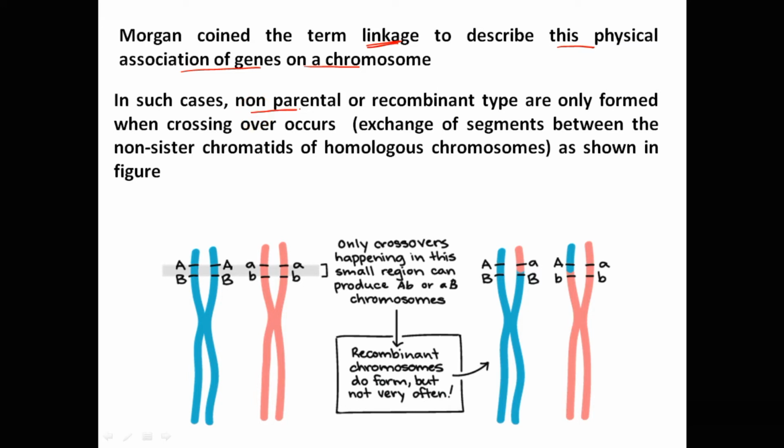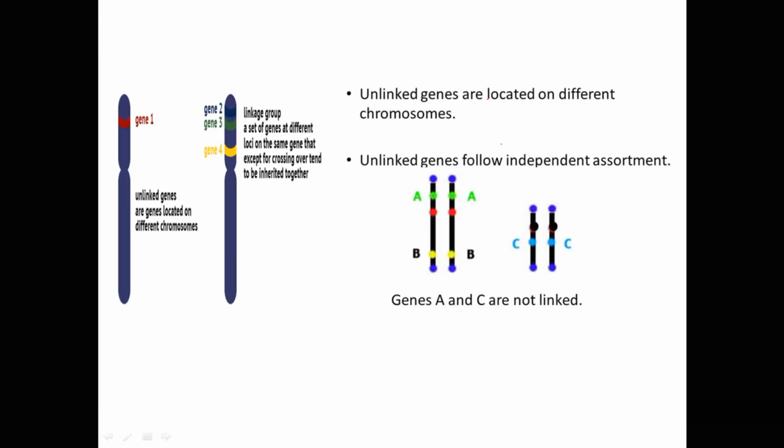In such cases, non-parental or recombinant types are only formed when crossing over occurs. Crossing over means exchange of segments between non-sister chromatids of the homologous chromosomes, as shown in this figure. You can see these are the homologous pair of chromosomes. Exchange of segments may occur between the non-sister chromatids of the homologous chromosomes, resulting in new gene combinations, which is also called recombination.